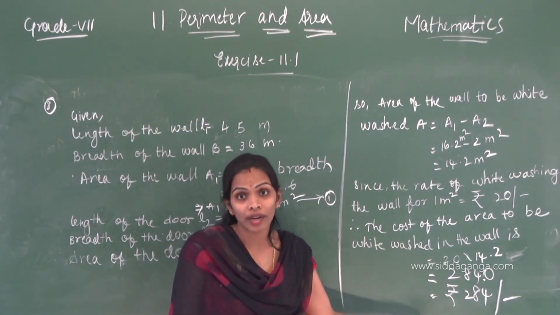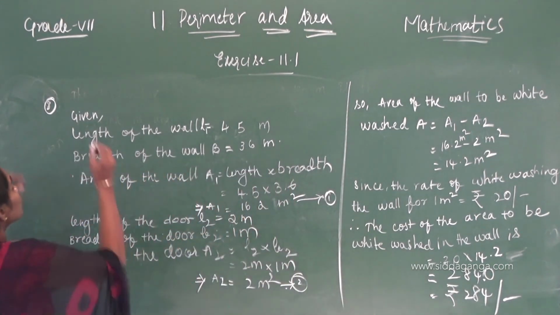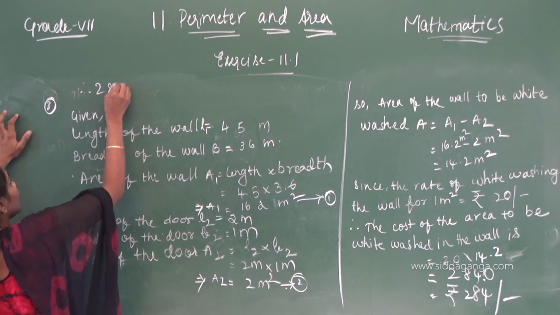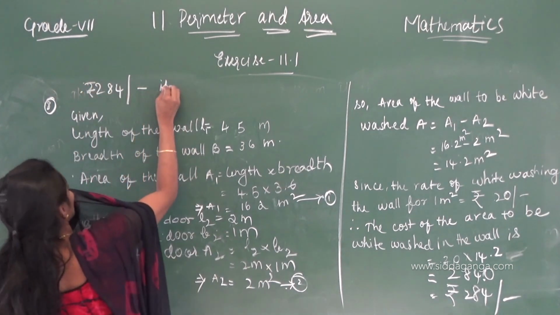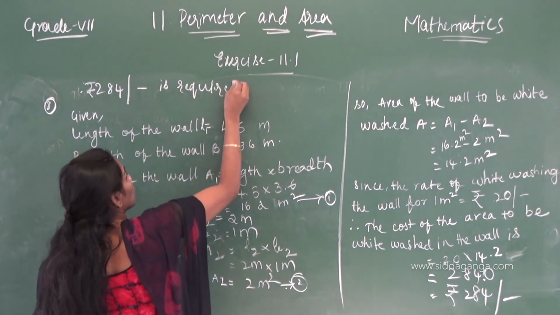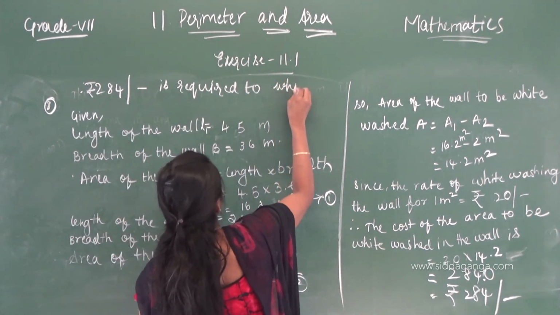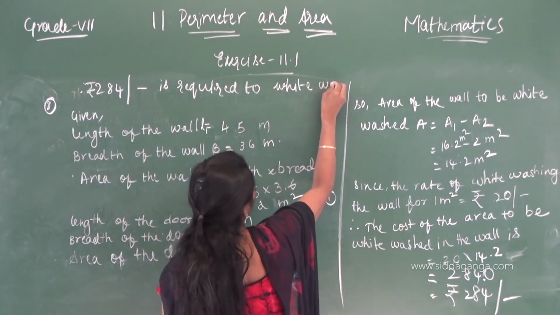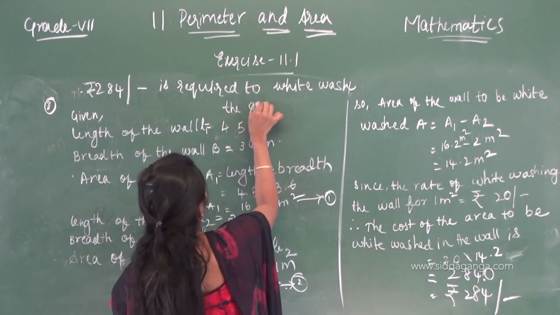Rupees 284 is required. Therefore at last you have to write, therefore 284 rupees is required to whitewash the given wall with door.